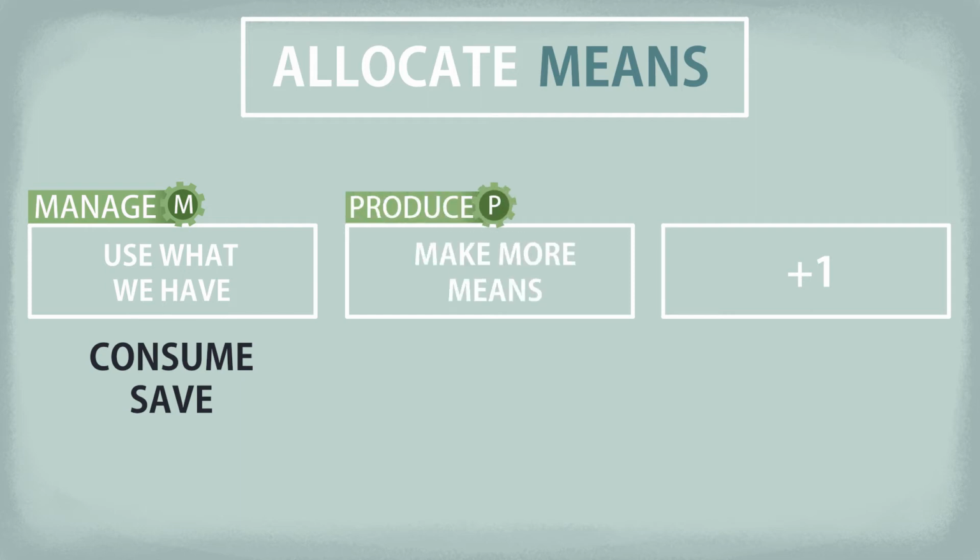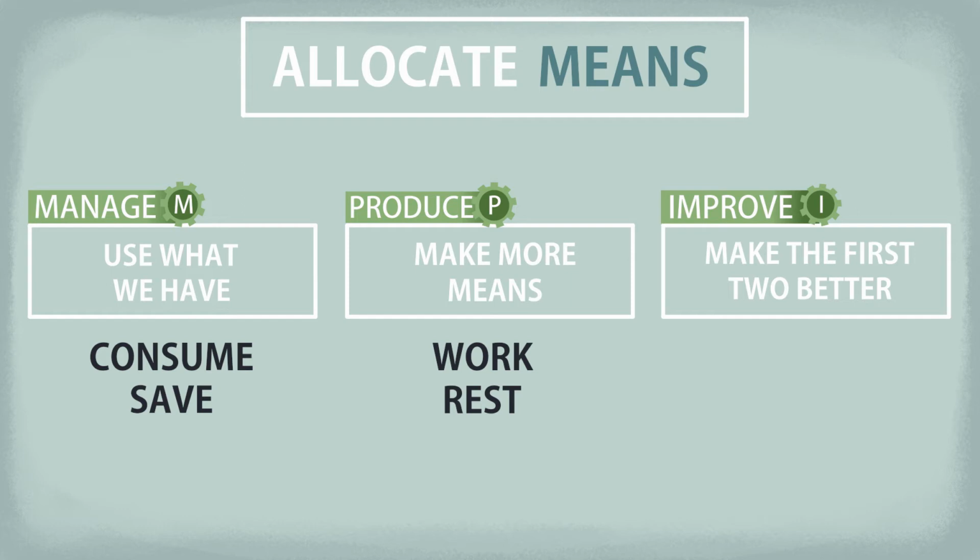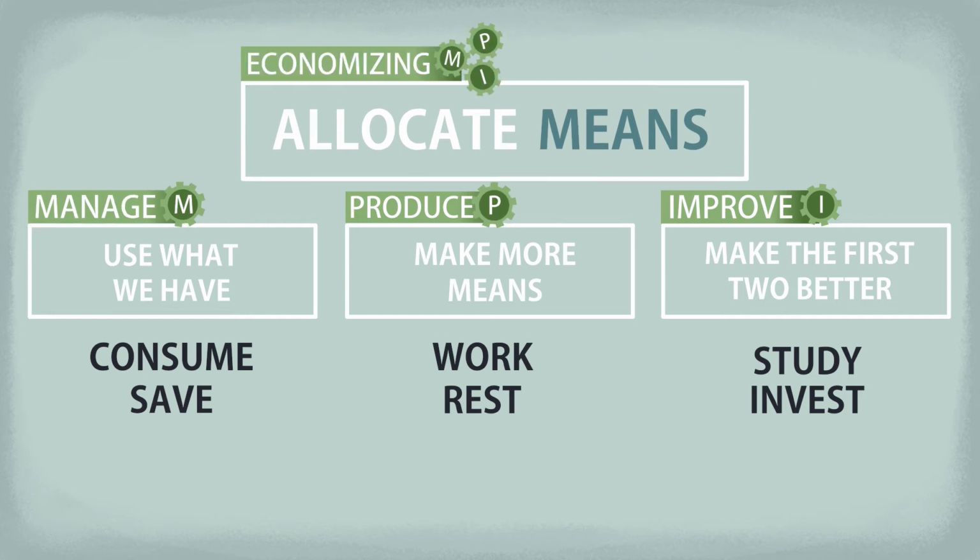The second one is producing means. We do this when we work and rest. And the third is what I call improving. We do this when we study, explore, or build tools that make working and managing resources easier. This is the most advanced aspect of economizing. So this is what we do when we allocate. We manage, we produce, and we improve. There's nothing new in this for those who played a strategy game before.